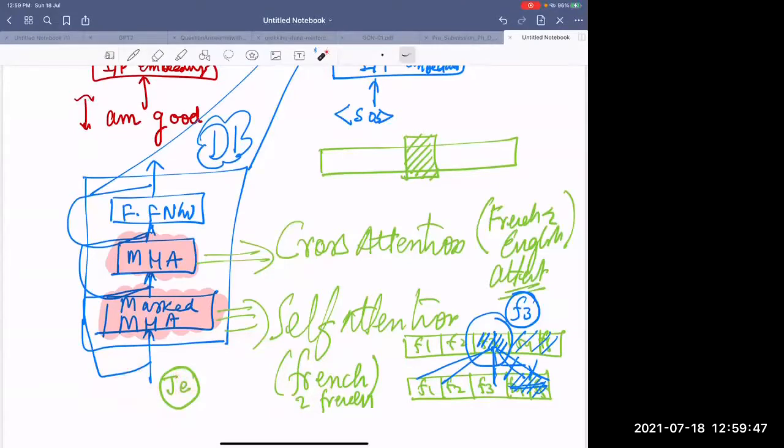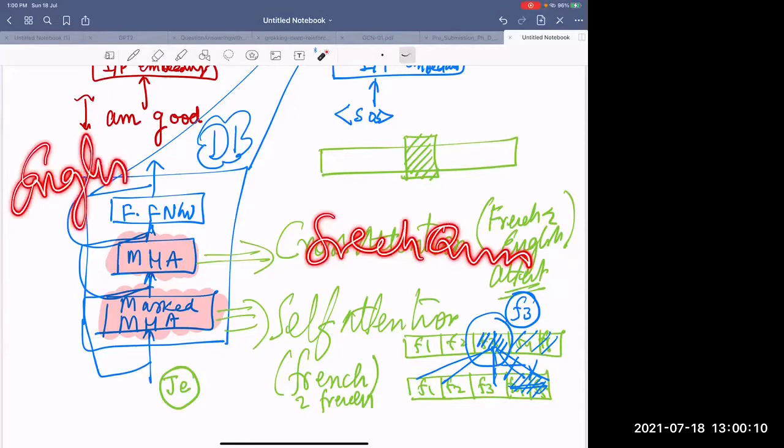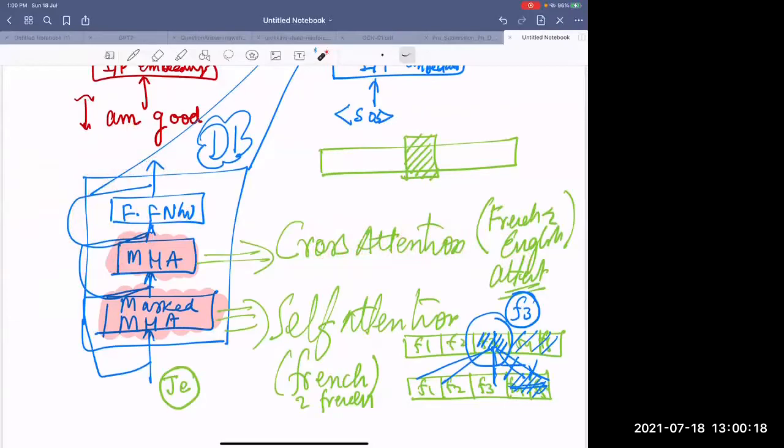Now you are learning the cross attention, which means the query will be coming from the lower layer, but what I'm trying to learn is the relationship between the French query and the English key, and so on. And values are also coming from here.